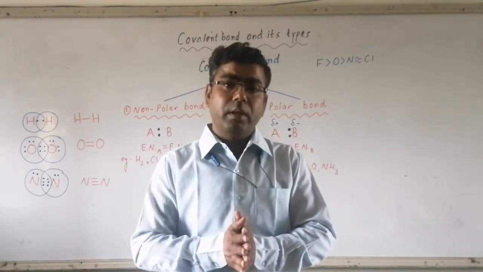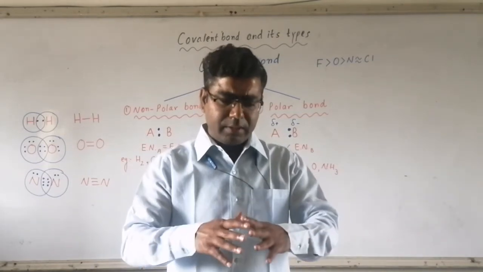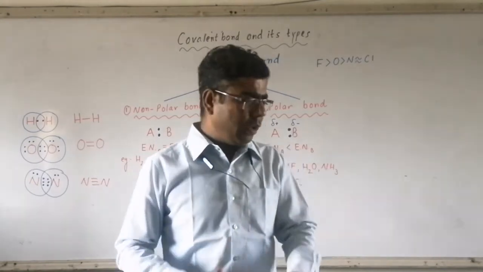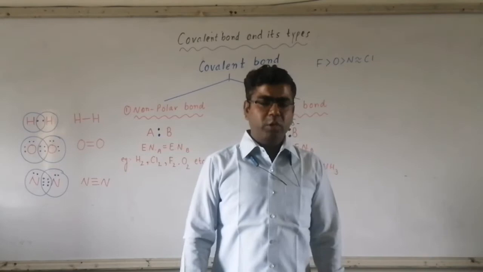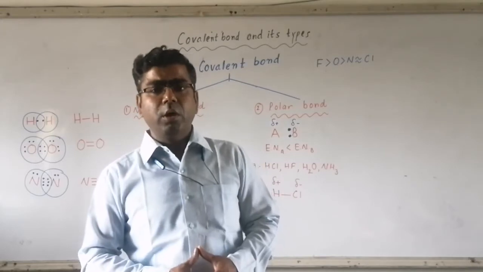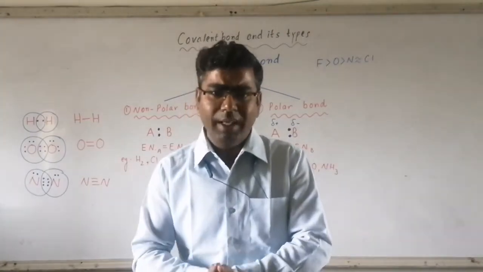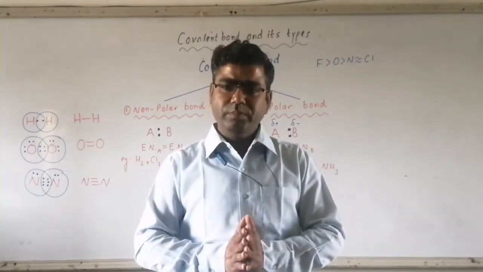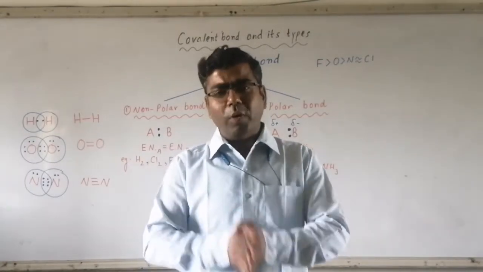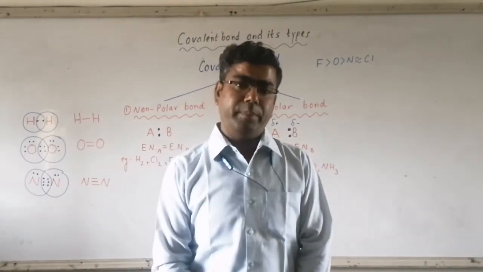Clear? Now, about the types of covalent bonds. Before we start, let me first explain the meaning of electronegativity. Its definition: the tendency of an atom to attract the shared pair of electrons towards itself in a molecule is called electronegativity.